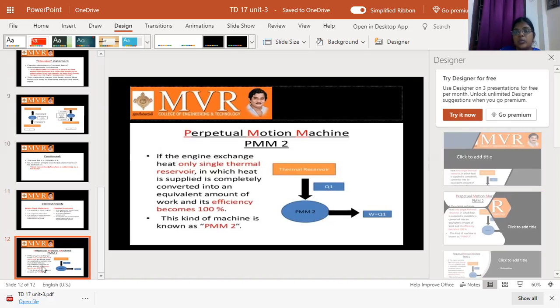Now we discuss the perpetual motion machine of the second kind. Here there is a thermal reservoir supplying Q1, a heat engine, and work W1.